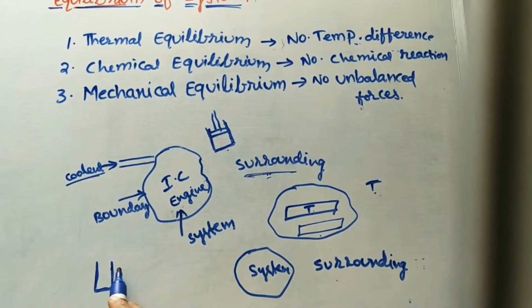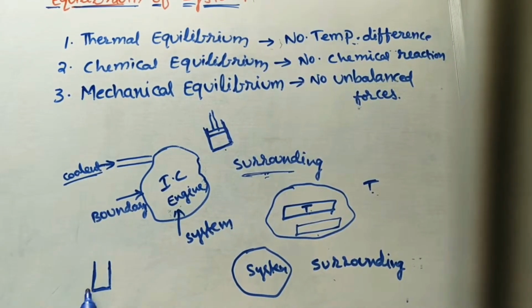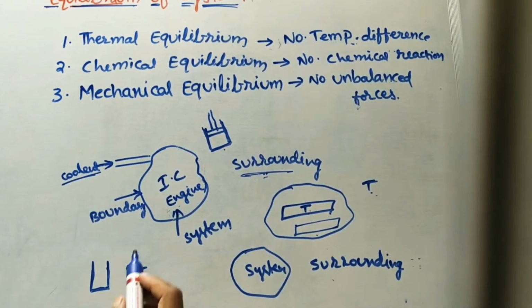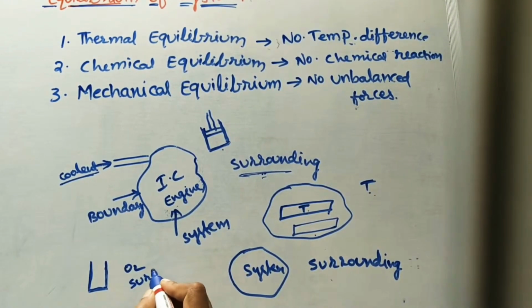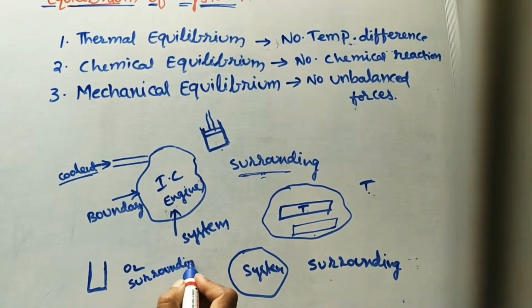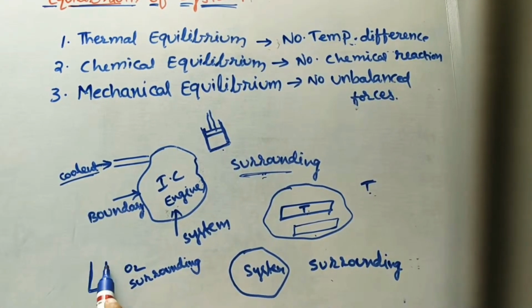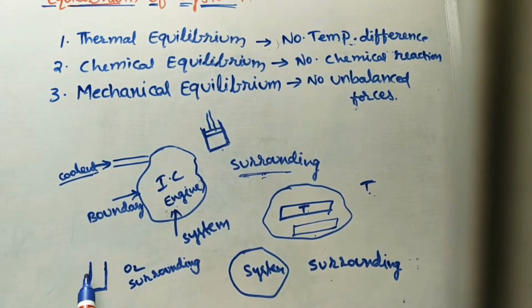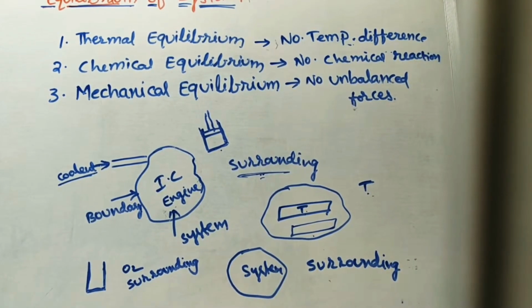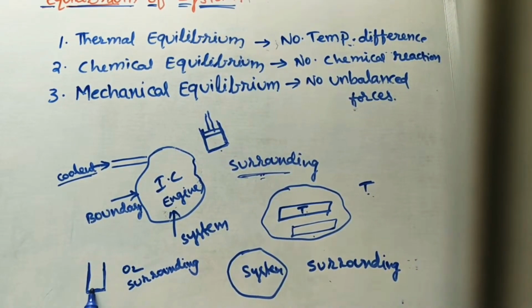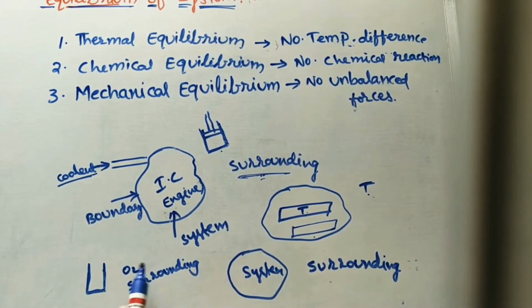It will easily rust on the surface because of oxygen in the surroundings. In order to avoid the rusting, we coat this container or object with some paint. After painting it is in equilibrium. There will be no chemical reaction between system and surroundings.